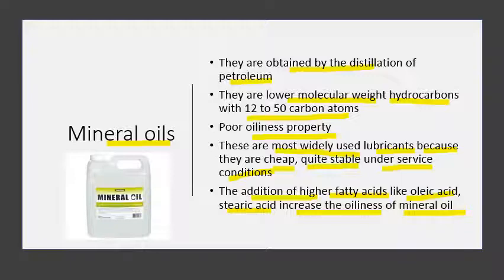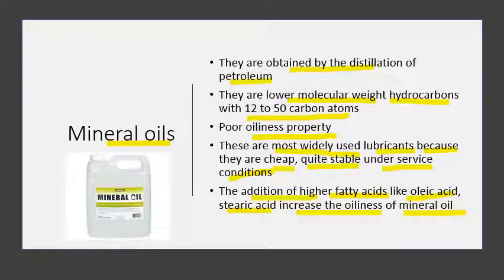We can also add some quantity of vegetable and animal oils, because they have good oiliness property.